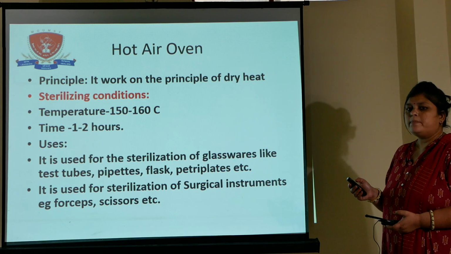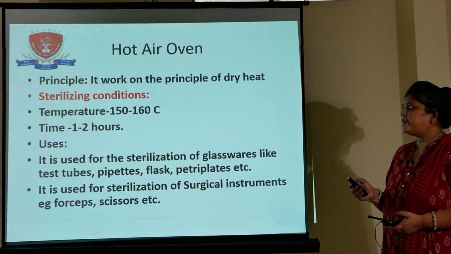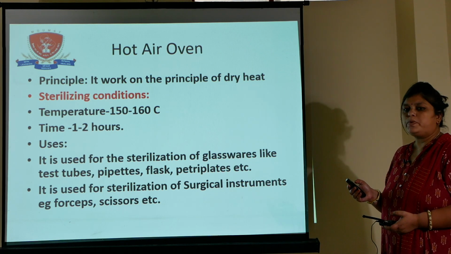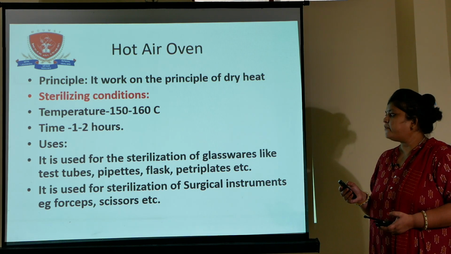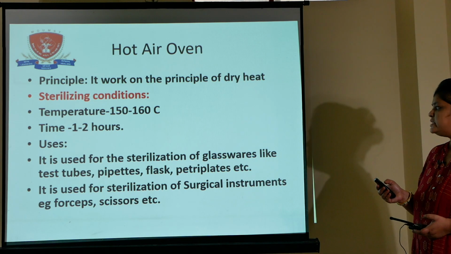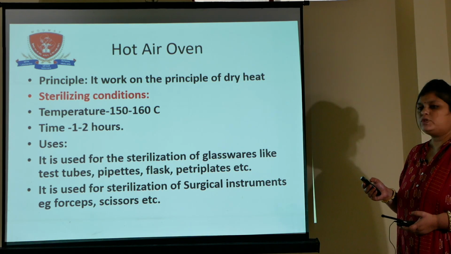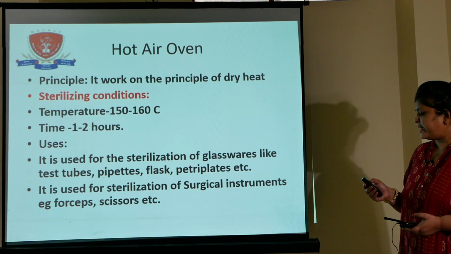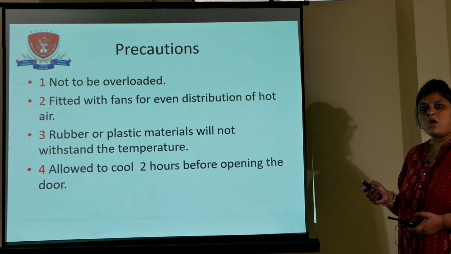Hot air oven works on the principle of dry heat. Sterilizing conditions: temperature is 150 to 160 degrees, time is 1 to 2 hours. Now uses of hot air oven: it is used for sterilization of glassware like test tubes, pipettes, flasks, petri plates, etc. And second use, it is used for sterilization of surgical instruments like forceps, scissors, etc. Now what precautions should be kept in mind when using the hot air oven?